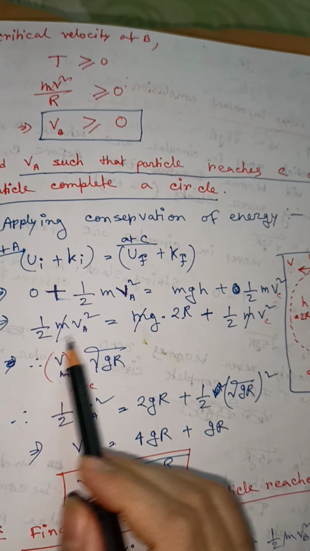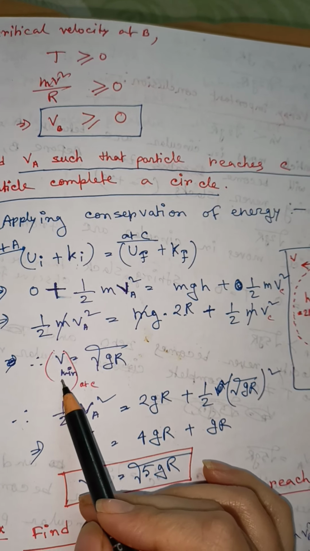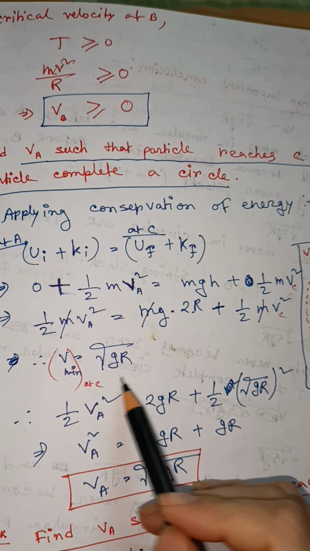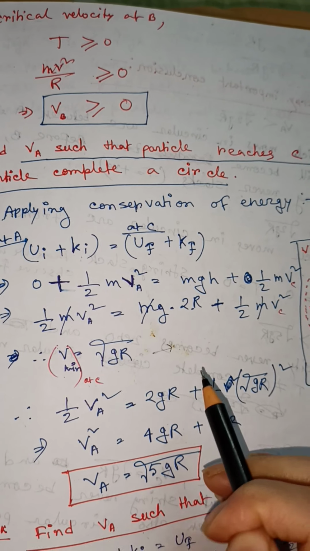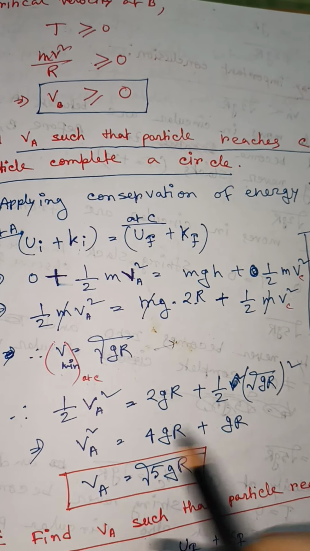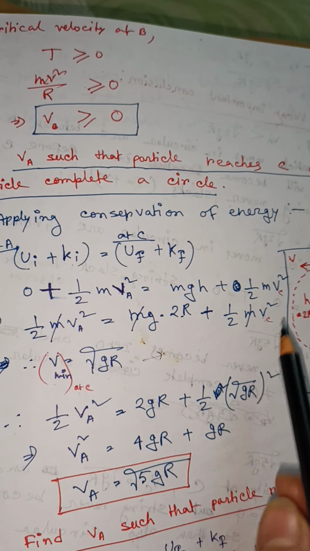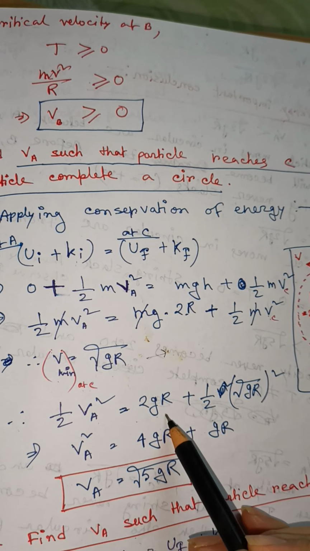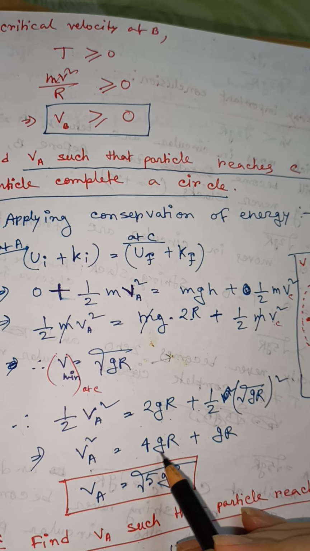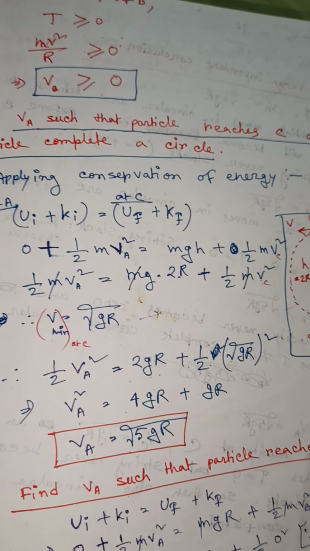Now what is the critical velocity at point C? The minimum velocity at point C equals root over gr. This is the velocity at point C such that the string never slacks at point C. Putting this value here, we get half VA square equals 2gr plus half root over gr whole square. So VA square equals 4gr plus gr, and VA equals root over 5gr.